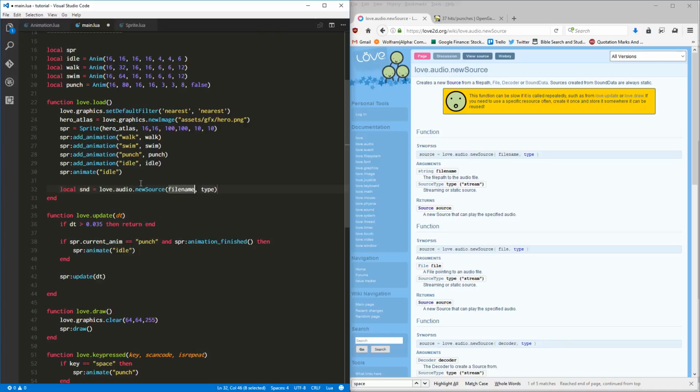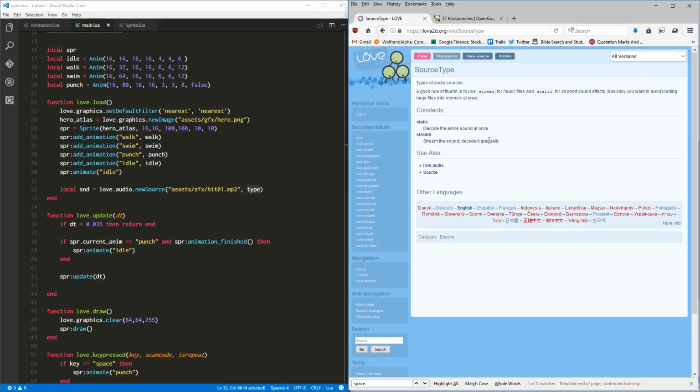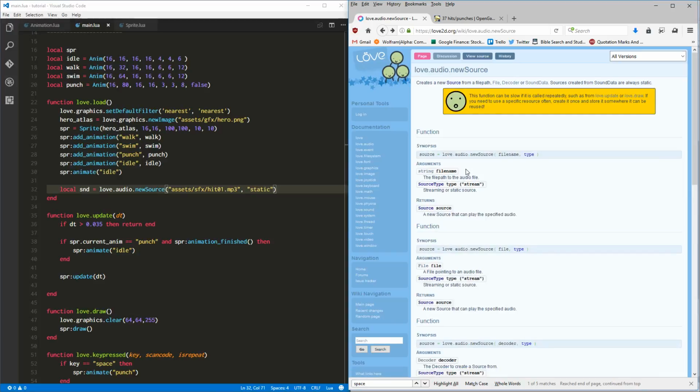So for now, let's make a local sound, and let's say love.audio.newSource. And the file name is going to be hit01.mp3, but it's going to be under assets/sound effects. There we go. And the type can be a streaming or a static resource. Let's see what it is. Stream, decode it gradually, or decode the entire. Let's do static. It's not very big. Let's just decode it all at once. So now there's our sound source.